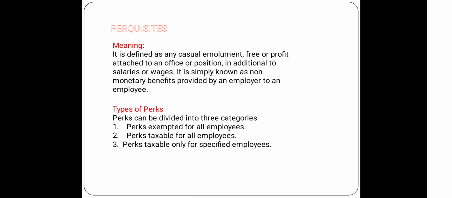These are the items that come under exempted perquisites.